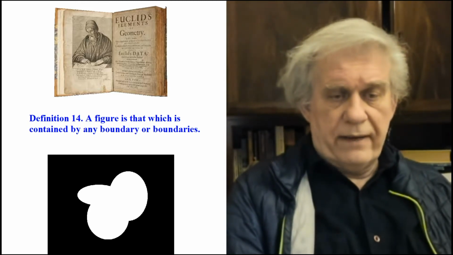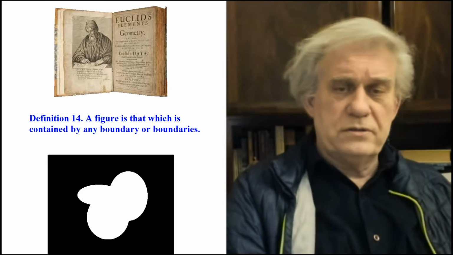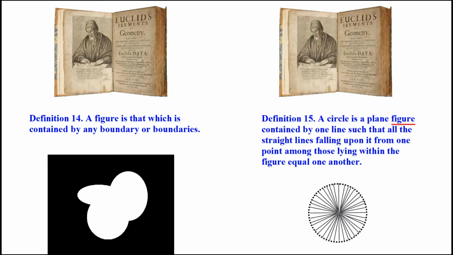So what is a circle then? Does a circle belong to the world of figures? Let's find out. He defines it in the next definition, the one right after 14, number 15. A circle is a plane figure. What is a figure? That which has boundaries, that which has shape, right? But this one is a plane figure, meaning we need to know what a plane is.